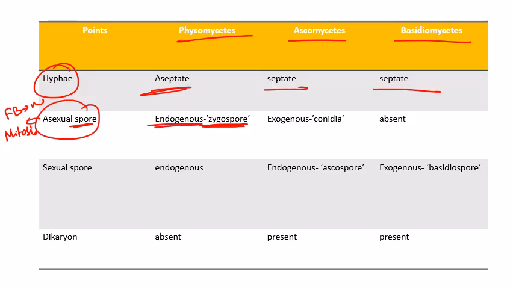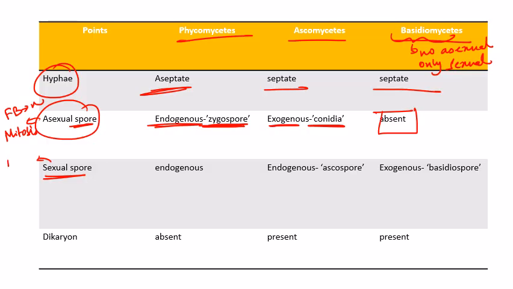In case of Ascomycetes, the asexual spore is exogenous, and it is called conidia. In case of Basidiomycetes, there is no asexual spore. Why? Because in case of Basidiomycetes, there is no asexual reproduction. Also a very important point. There is only sexual reproduction, only sexual, right? Let's come to sexual spore. What about sexual spore in these three types of fungi?